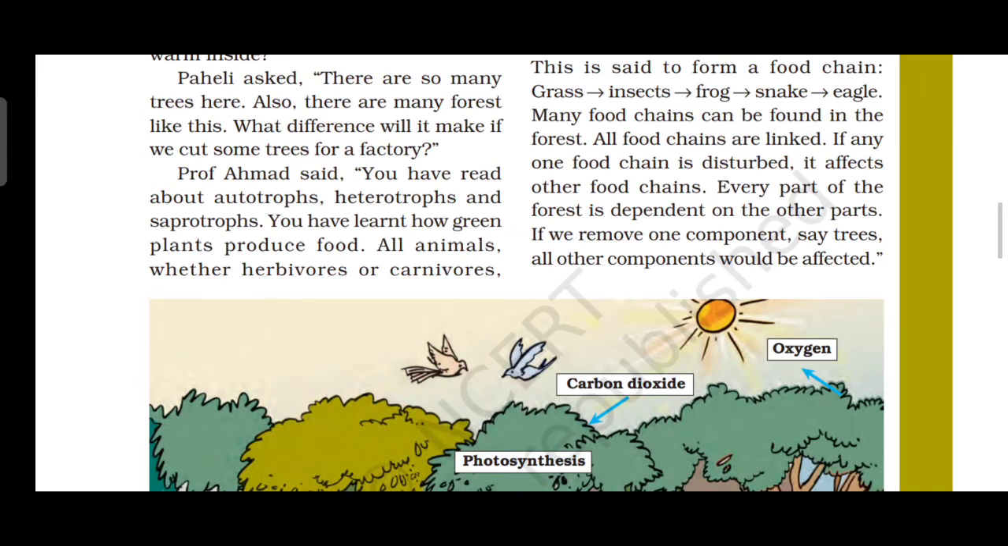If you remove one component, for example trees, all other components would be affected. In a forest, all the components should be available. Only then will a good food chain occur.